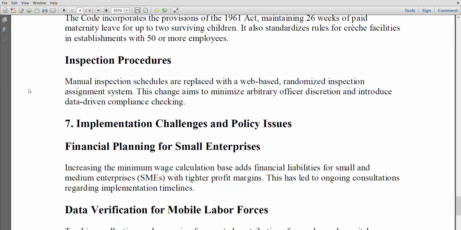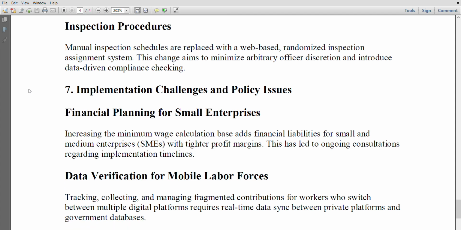Implementation challenges and policy issues. Financial planning for small enterprises. Increasing the minimum wage calculation base adds financial liabilities for small and medium enterprises, SMEs, with tighter profit margins. This has led to ongoing consultations regarding implementation timelines.